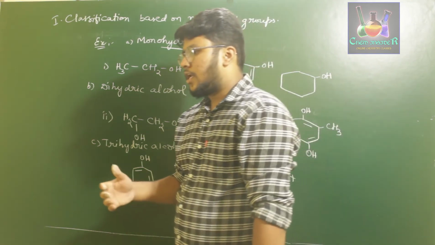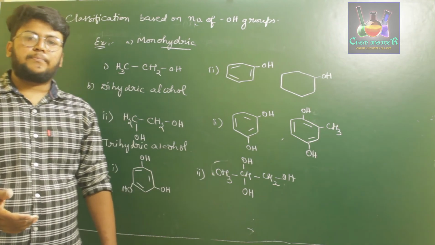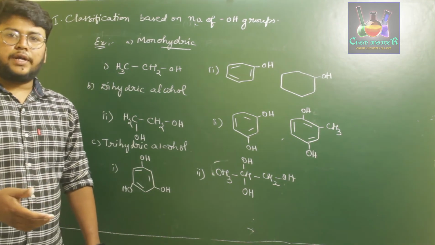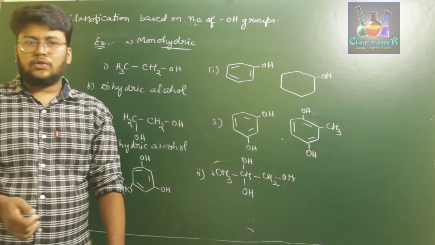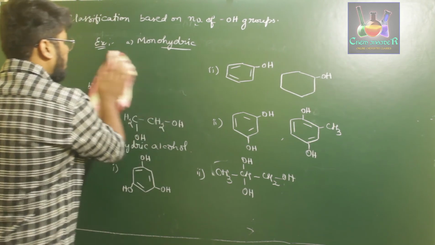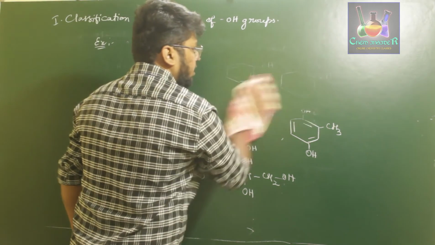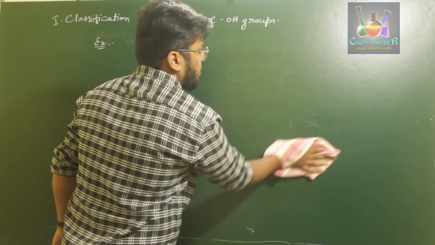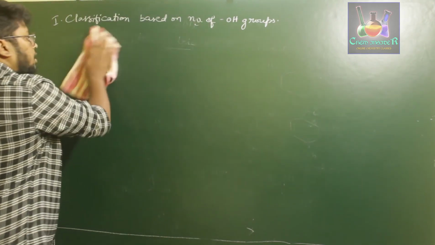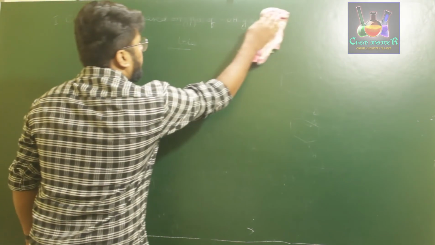Further, there is a type of compound where the hydrogen of a hydrocarbon is replaced by an oxygen which is already attached with one more carbon atom. Those are called ethers. So in this chapter we are going to study alcohols, phenols and ethers. That is basically about hydrogen being replaced by an oxygen atom. Next is the classification of ethers. So first of all, what is an ether?